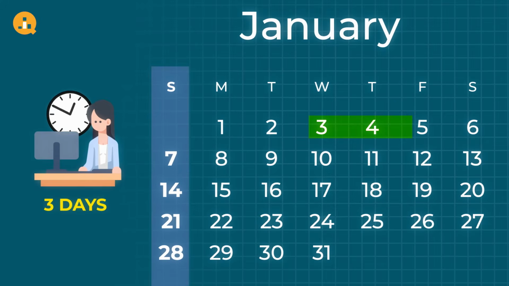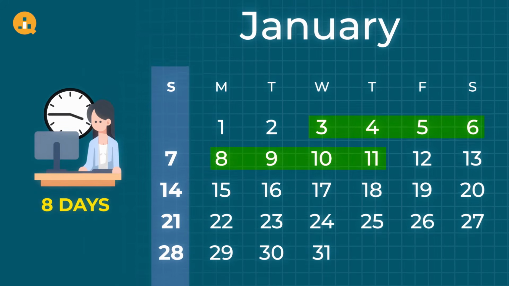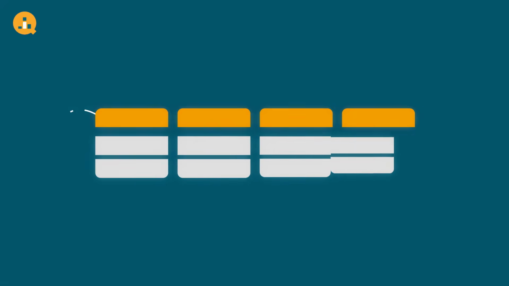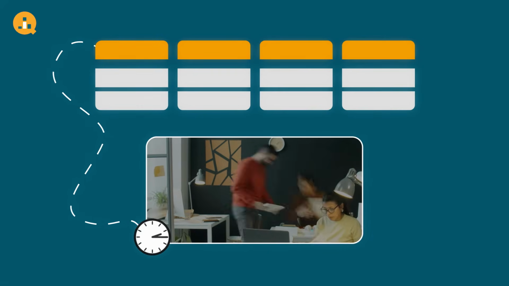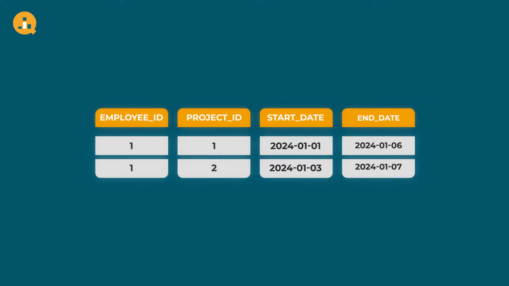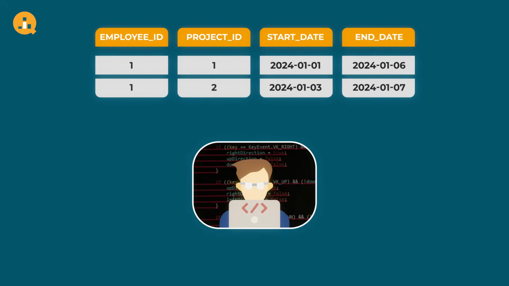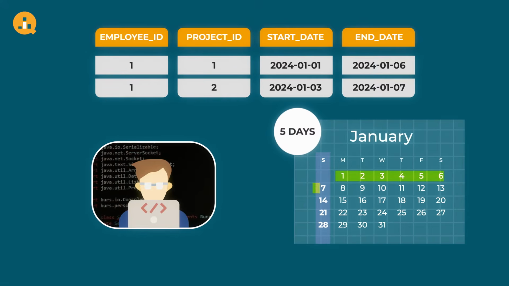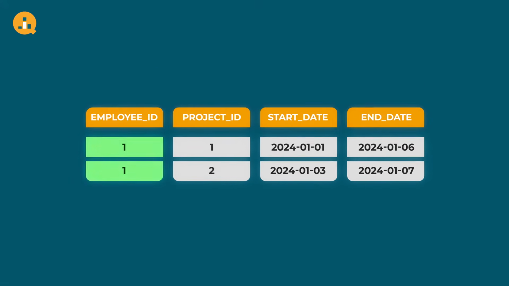We have to find the unique work days for the employees on which they have worked. So it says that we have a table containing information about the time that employees have worked on a project. There will be employee ID, the project they have worked on, and the start date and end date of each project. We need to write a query to find how many unique calendar days each employee has worked, and we need to order our query by the employee ID.